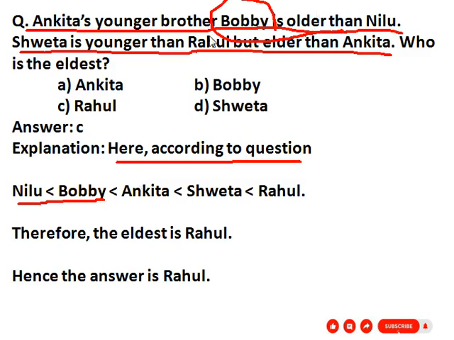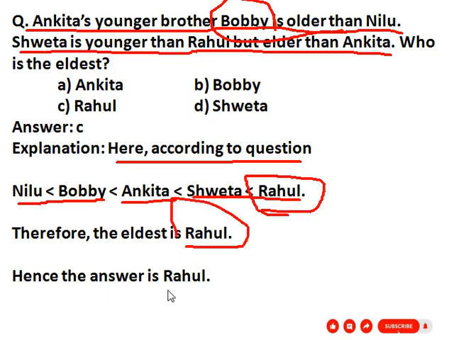Then the next part: Shweta is younger than Rahul. So Shweta is younger than Rahul, but elder than Ankita. See here, Ankita. Who is the eldest? So here, Rahul is the eldest. Right? So our correct answer is Rahul, option C.